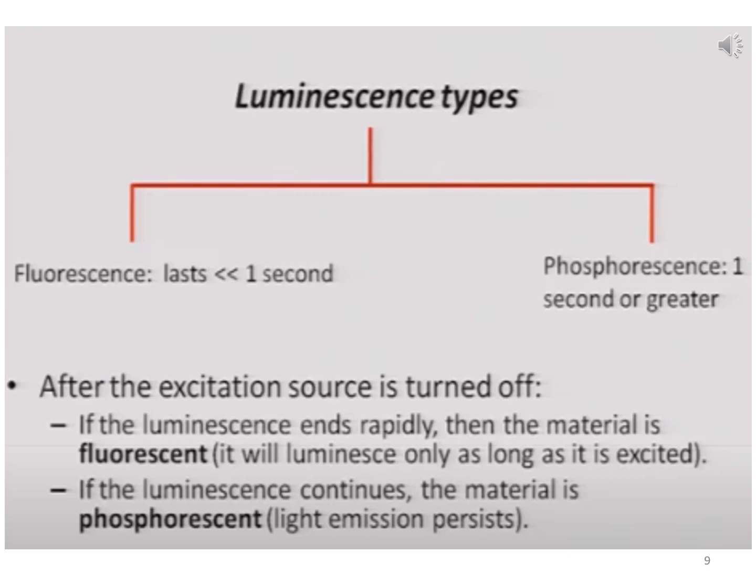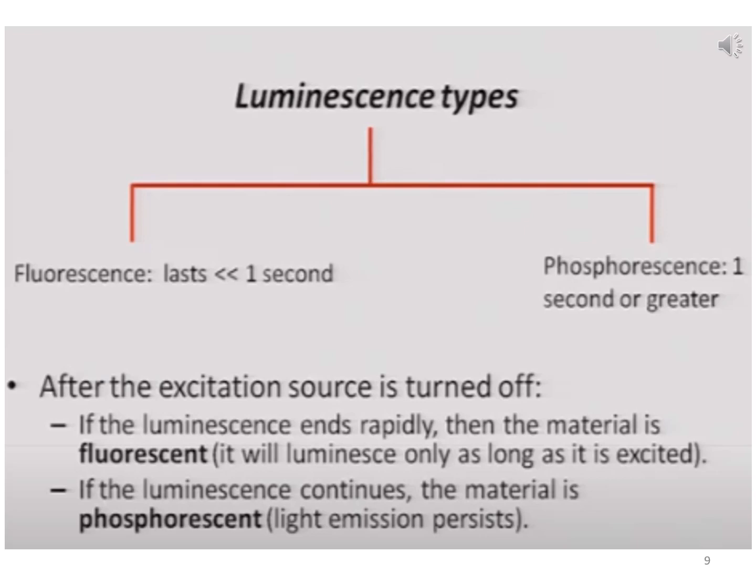But when it is delayed, that means it is very slow, when it is more than 1 second, then we can say it is phosphorescence, where the photon is emitted after 1 second. When energy is absorbed, the electron goes to a higher state, and when it comes back, it will emit.